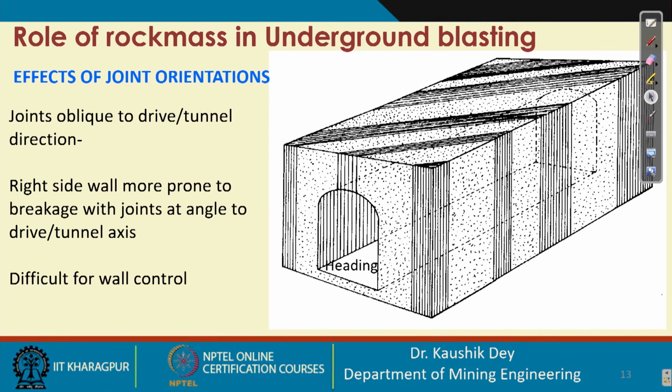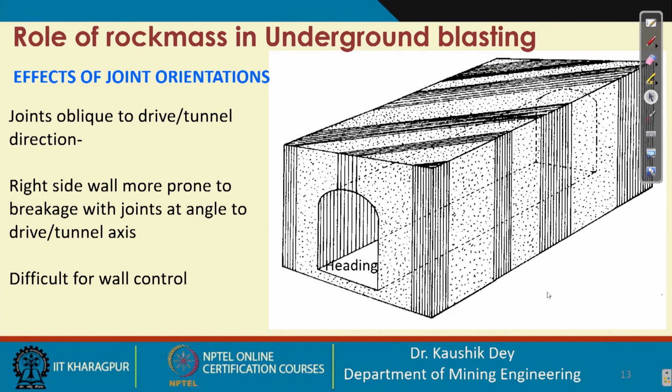So, joints oblique to the drive or tunnel direction are a difficult condition in underground blasting. One has to take care of that. That is a problem in this case.